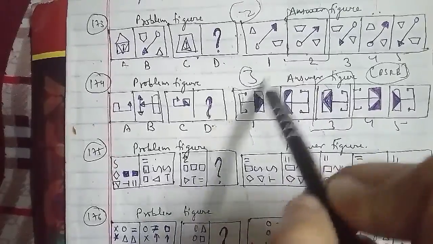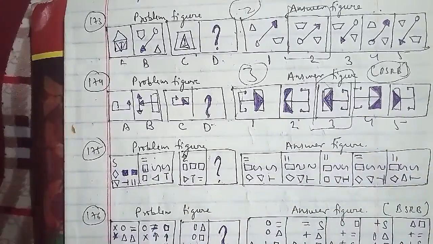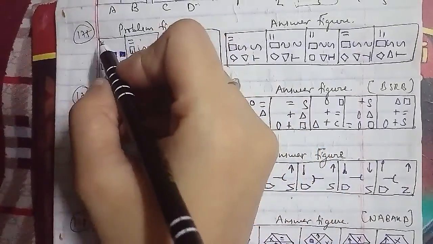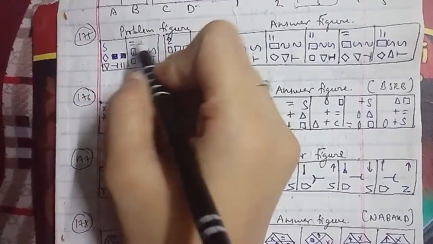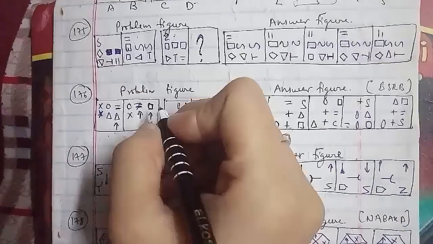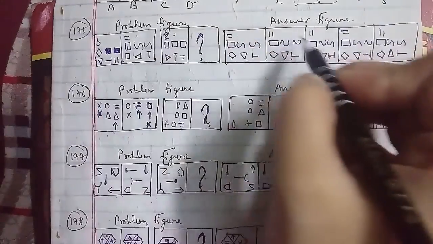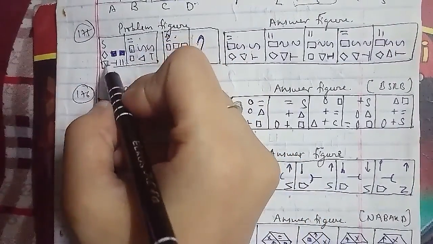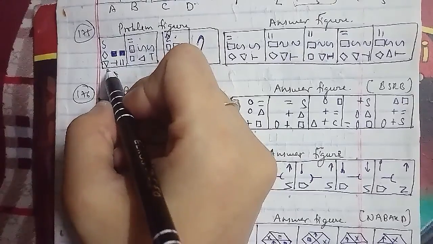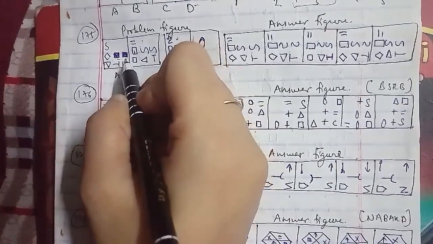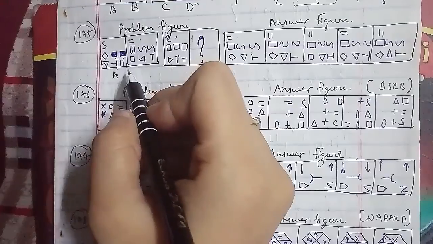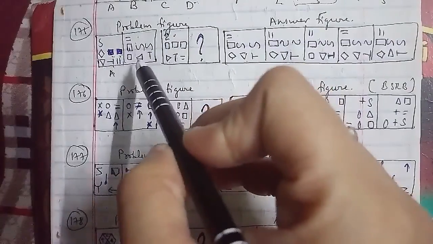Now we will go ahead with the further question. Here we go ahead with the 175th question of the session. As I told you, these were the problem figures and these were the answer figures. This has been named as figure A, which is S, and then a rhombus type figure. This is an inverted triangle, and then we have a shaded rectangle as well. In the same case we have the equal sign as well, and this will be the B figure, which includes the equal sign, rectangle, square, S and triangle and T as well.